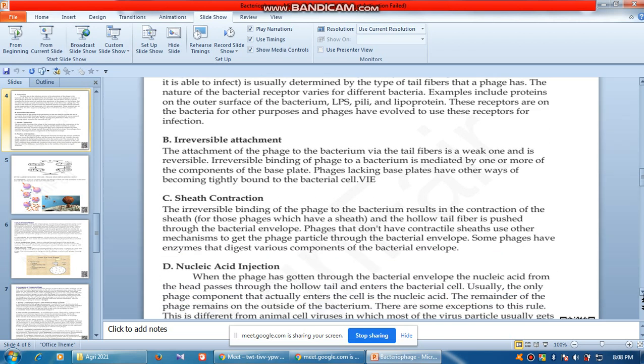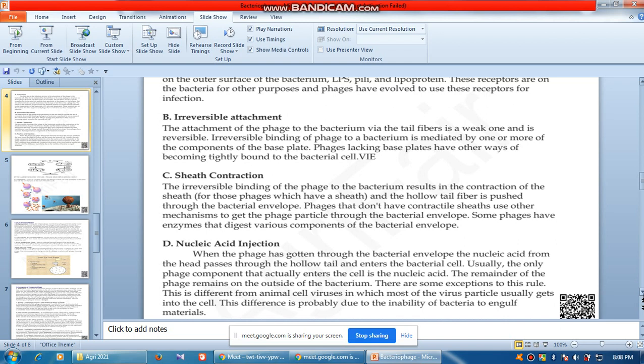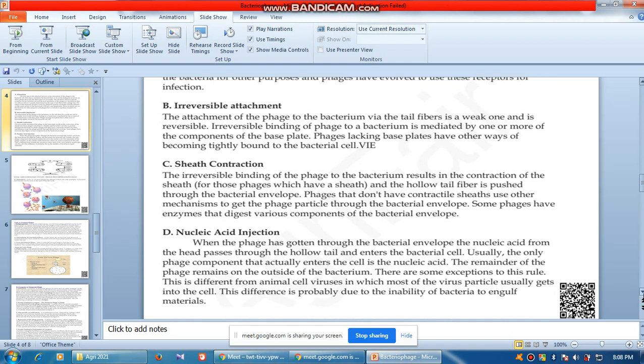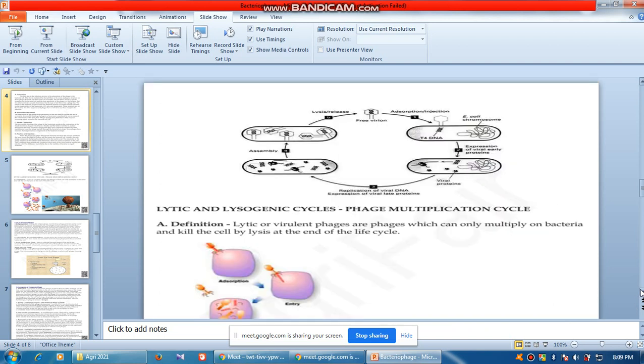So what happens is if you do not contract the sheath, the DNA will not enter, exactly like a syringe. If you do not press the syringe, what will happen? The vaccine will be there inside the ampule only. It will not get inside through the needle. Something like this only will happen. You please go through once. There is not much discussion needed here.